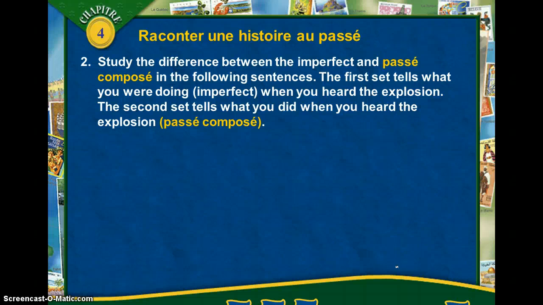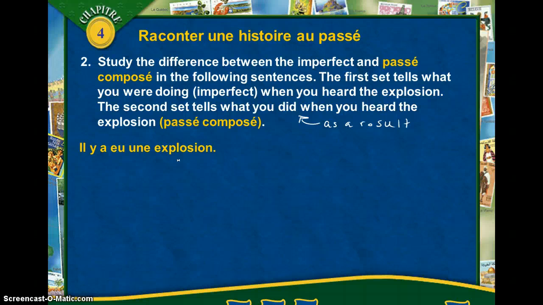Now, let's look at the difference between the imparfait and the passé composé in these sentences. The first set is going to tell us what you were doing. It's part of the scenery, the background, when you heard the explosion. The second set, we're going to see how it tells what you did when you heard the explosion. You could even put in your notes here, as a result. That might help make more sense because you would not have done these things if you did not hear the explosion. So let's look at this.